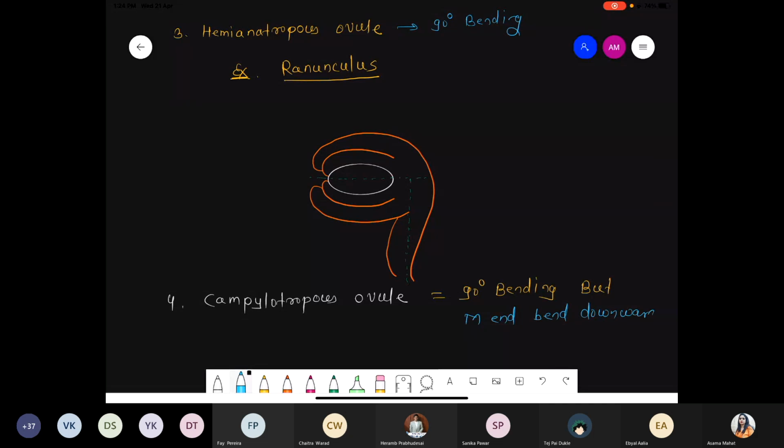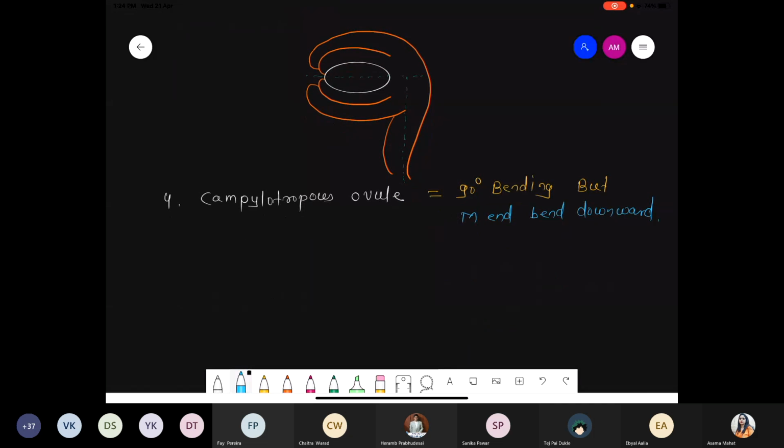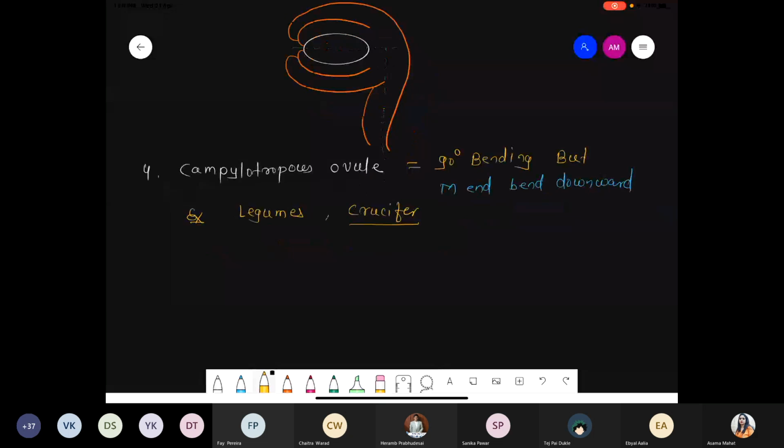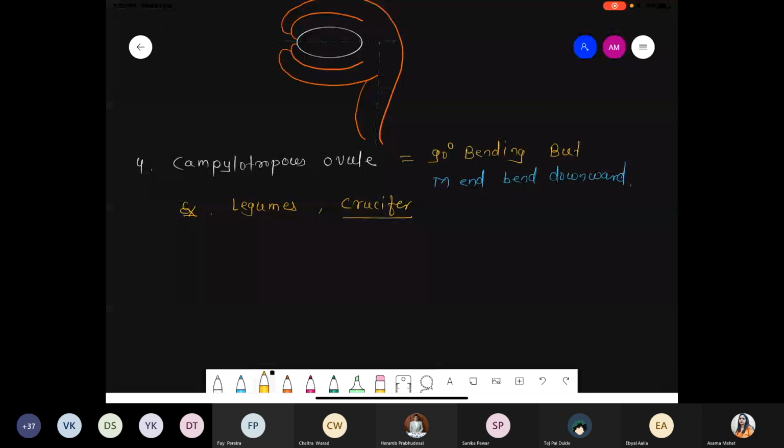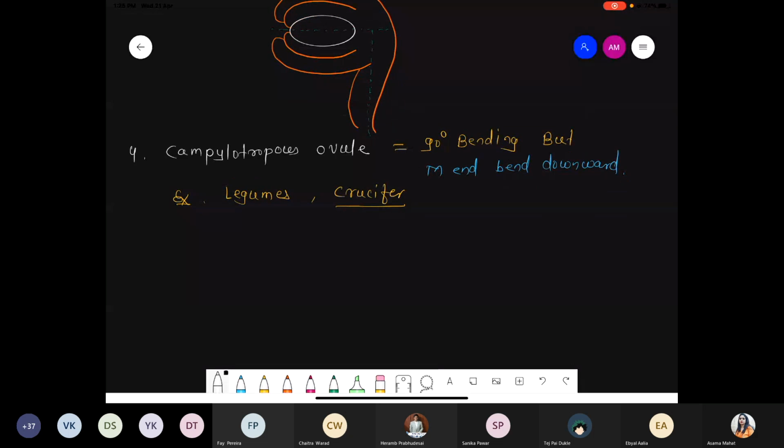The rest of the structure will be the same. Such a type of structure is present mostly in the case of legumes, as well as another example, crucifers. So we are drawing the same diagram, but with a slightly bending structure. The rest of the structure is similar. Micropylar end slightly bending.